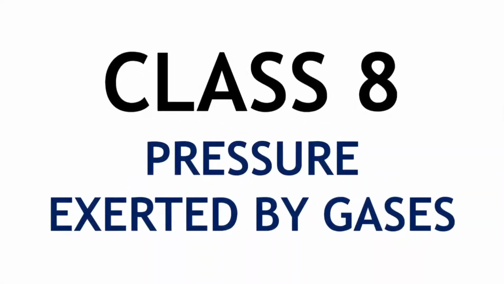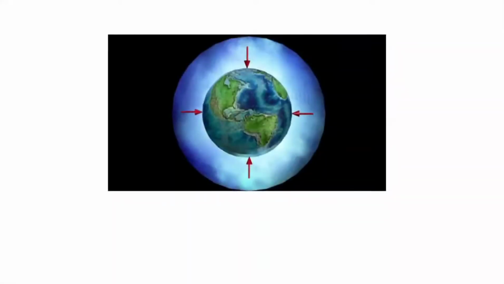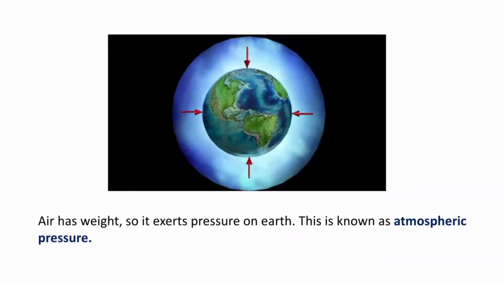Welcome class 8. Today we will learn about pressure exerted by gases. So the earth has a thick blanket of air around it, which we call an atmosphere. And this atmosphere, or we can say the air, has weight. Therefore it exerts pressure on the surface of earth. So this pressure is known as atmospheric pressure.